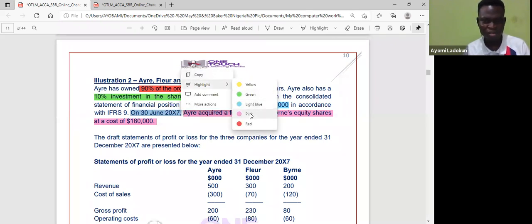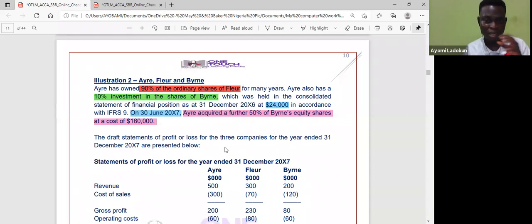You should be thinking of something here by now. That means I will consolidate Flair fully because I already have control earlier. Then when I come to Brunner, I only consolidate from June, and the end of the year is December.